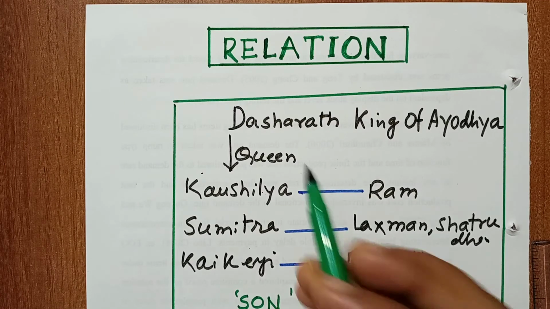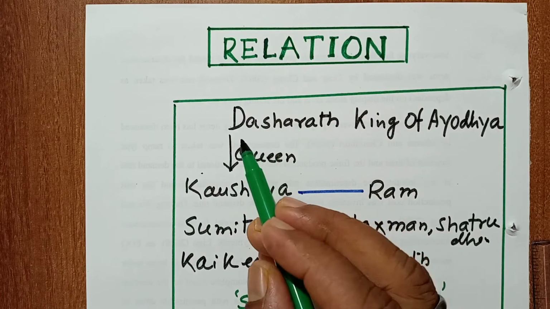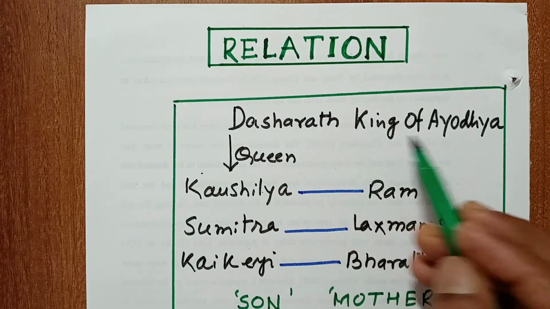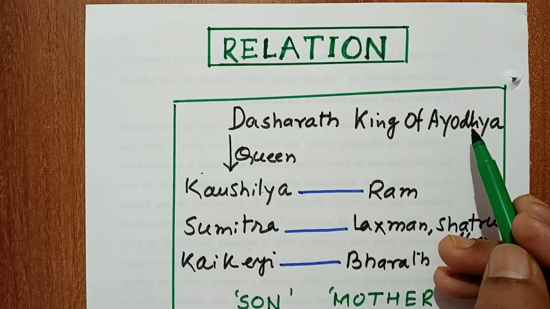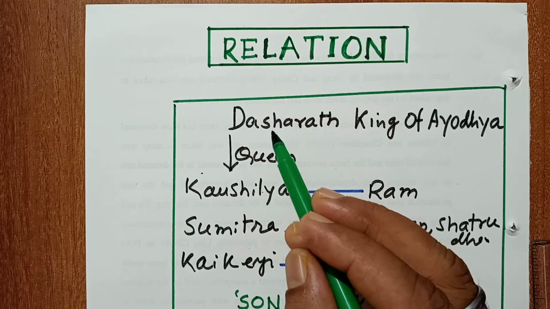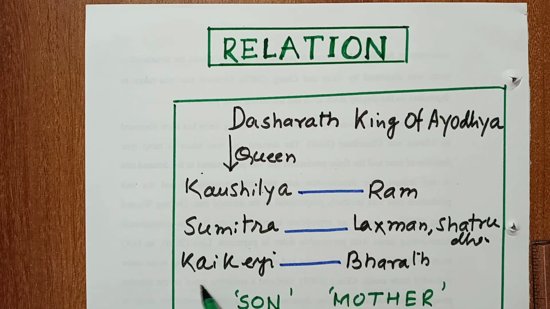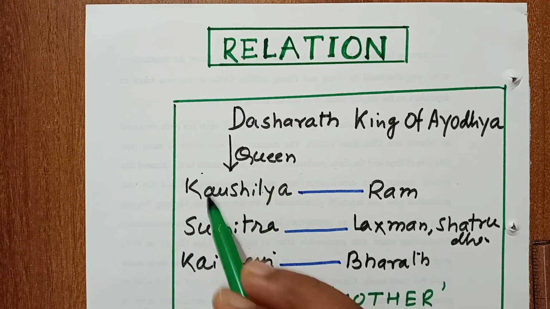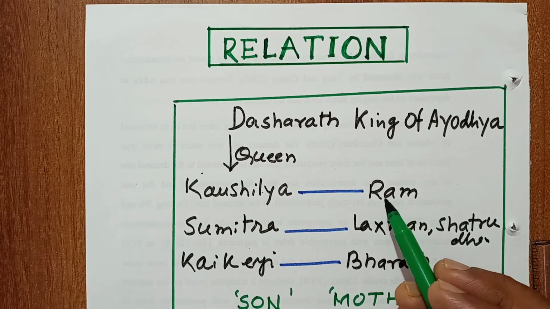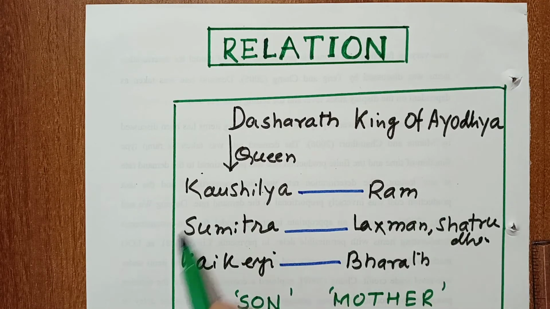Suppose we take Dasarath, king of Ayodhya. Dasarath has three queens, Kaushalya, Sumitra and Kaikeyi. Kaushalya has one son, Lord Ram. Sumitra has two sons, Lakshman and Shatrughan. Kaikeyi had one son, Bharat.